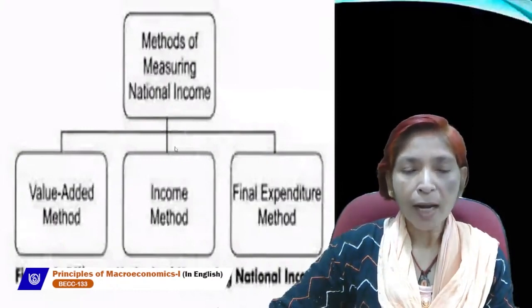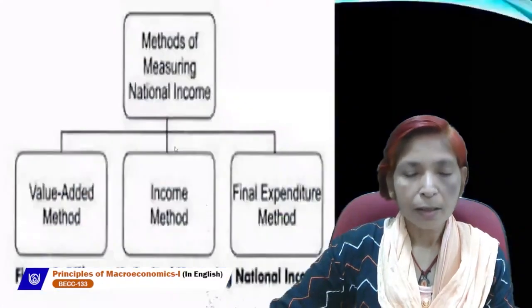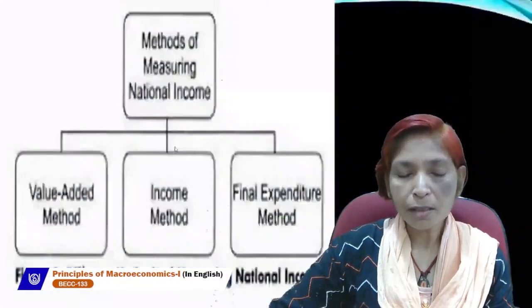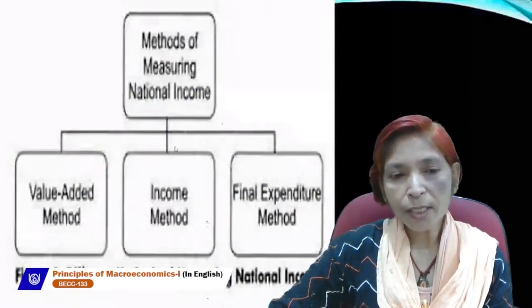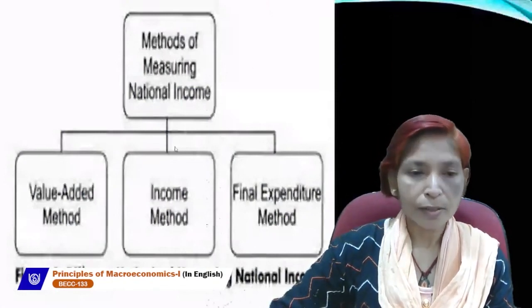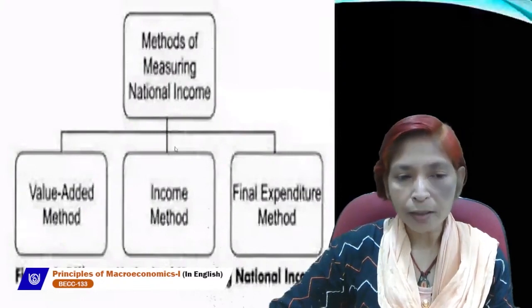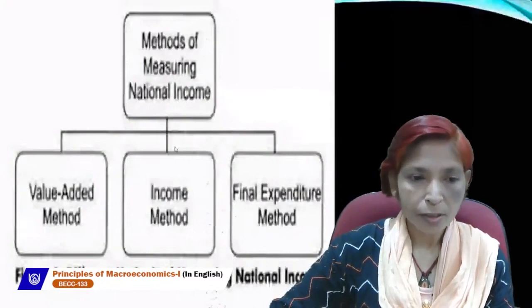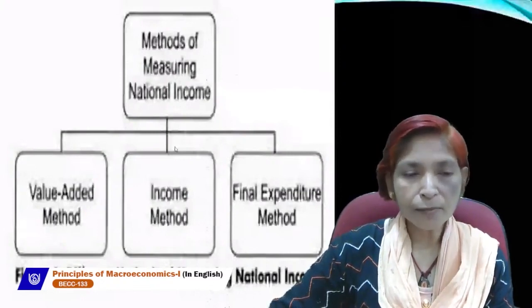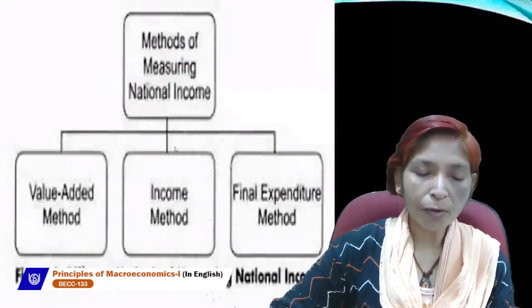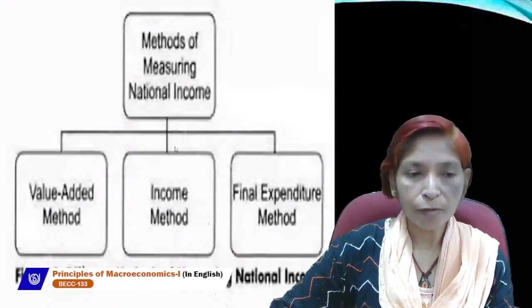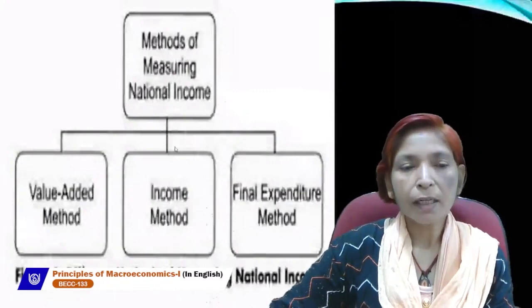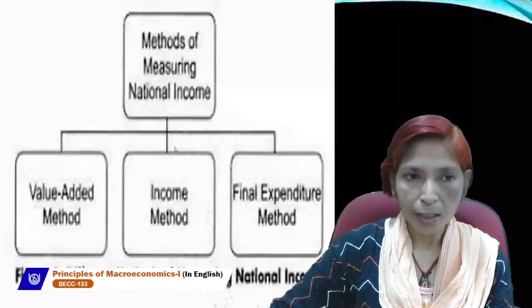The reward of land is rent, the reward of labor is wages and salaries, the reward for using capital is interest, and the reward for entrepreneur is profit. If we add all these factor rewards in form of rent, interest, wages, and profit, then we can get GDP, gross domestic product.